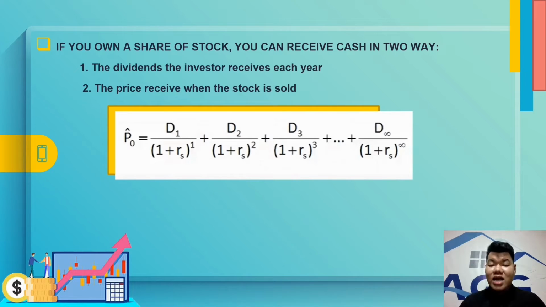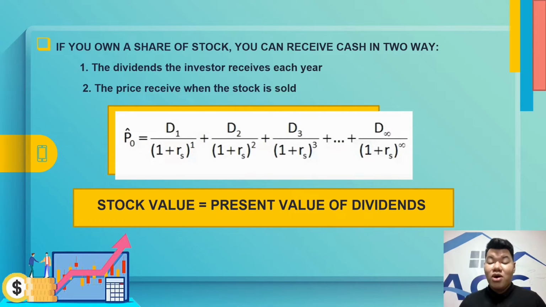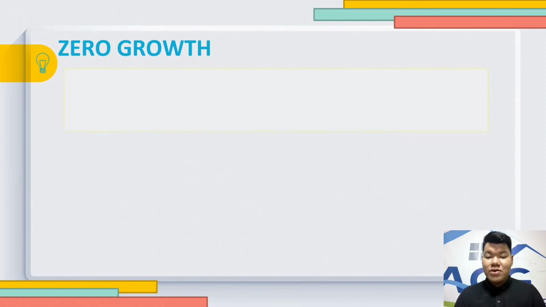The price at time 0, or P sub 0, the current price, is equal to the summation of each dividend payment from time period 1 to infinity. This equation also simply tells us that the stock value is the present value of dividends. But the question is, how can we estimate an infinite number of dividend payments? There are actually three approaches or assumptions, one of which is zero growth.